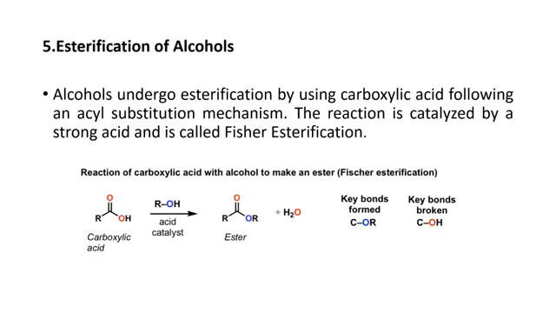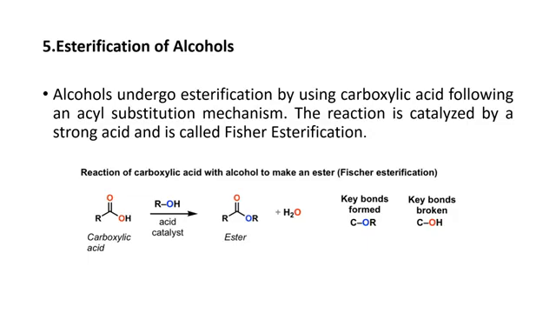Here is the last reaction of alcohol, which is esterification of alcohol, also known as Fischer esterification. Alcohol has the ability to undergo esterification. For that, it needs two reactants. Firstly, carboxylic acid. Secondly, it should contain alcohol. In addition to this, you need a catalyst, which should be of acidic medium, or it will be good if it is of strong nature.